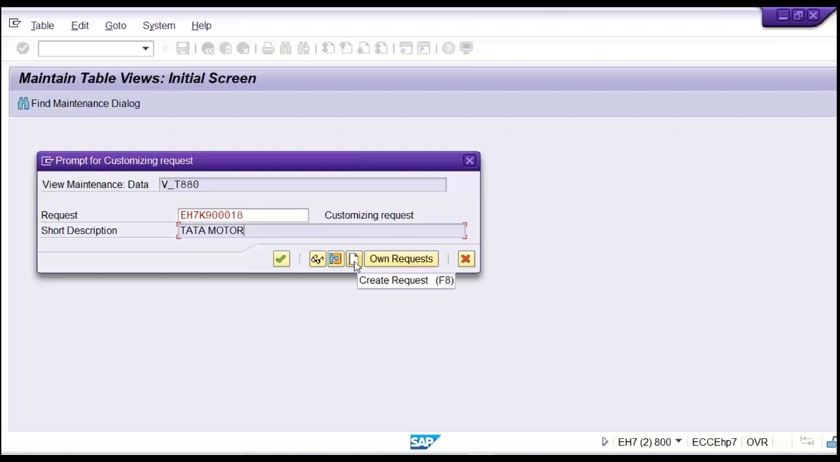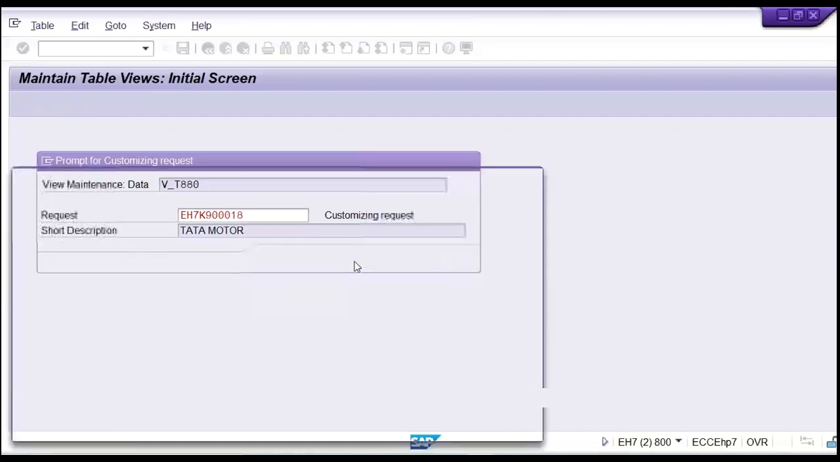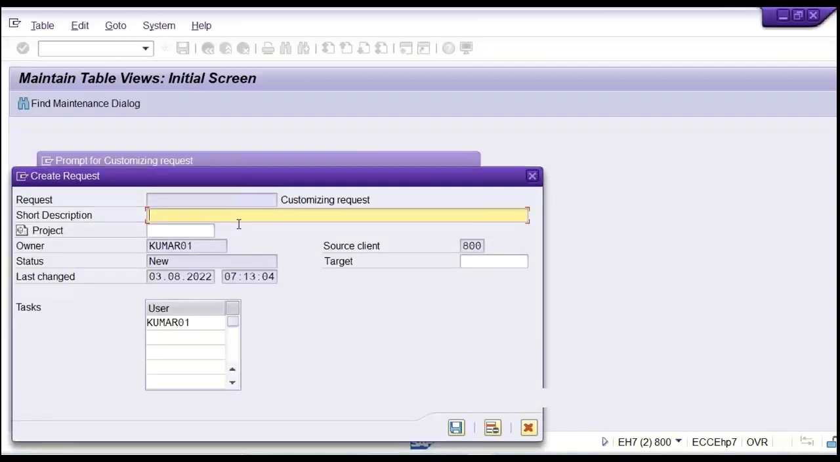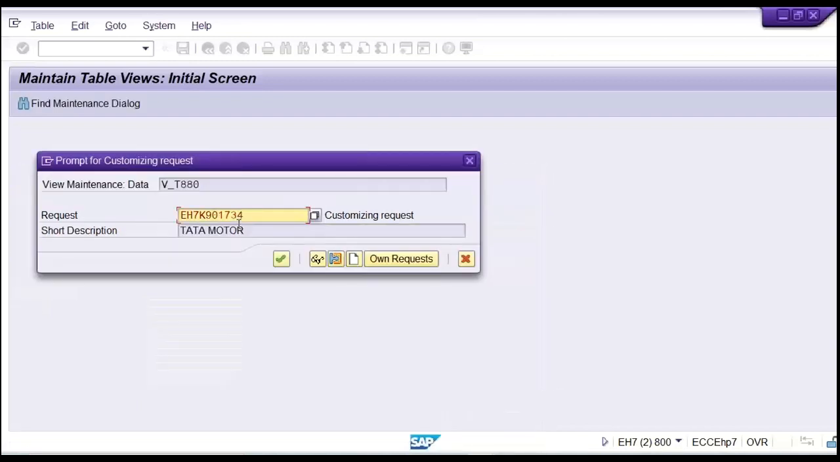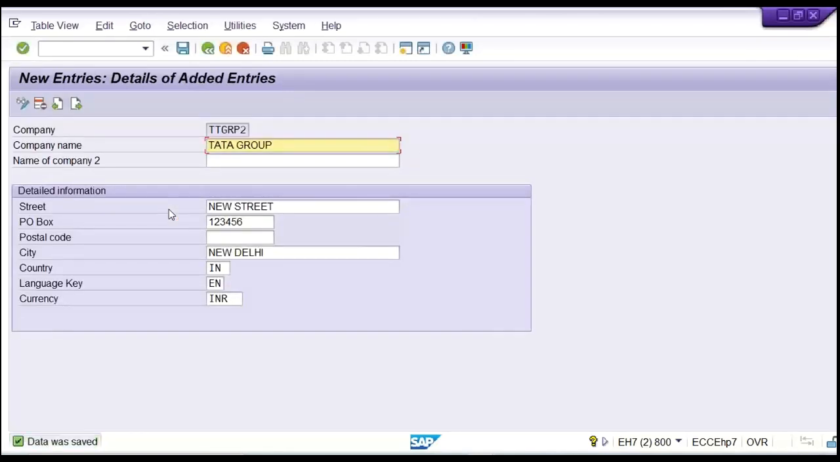You need to click on create request. And then let's suppose we are going to do these configurations for Tata Motor, so you can type Tata Motor itself. Then press enter. Then you'll find that a request number was automatically generated. Then you can press enter once again. It means whatever we have set up was saved on a transport request.